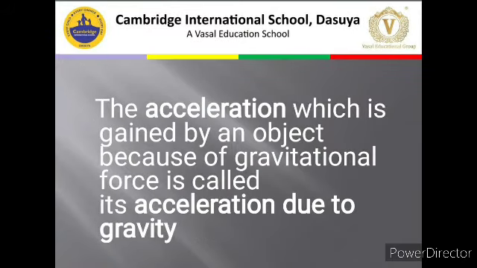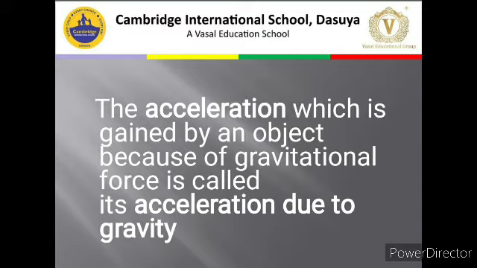So the acceleration is what it is because of the change in velocity. And the acceleration which is gained by an object because of this gravitational force, if you have the acceleration due to this gravitational force, we call that acceleration as acceleration due to gravity.